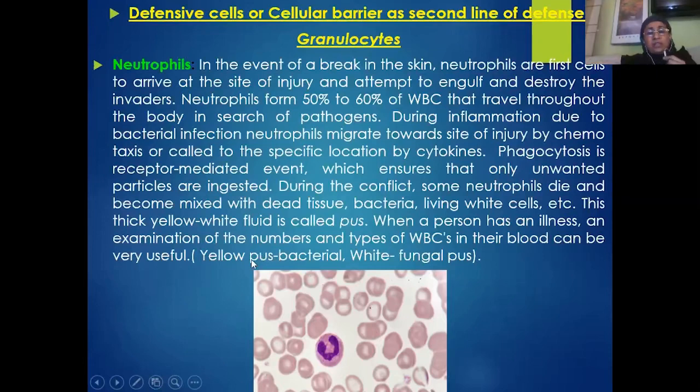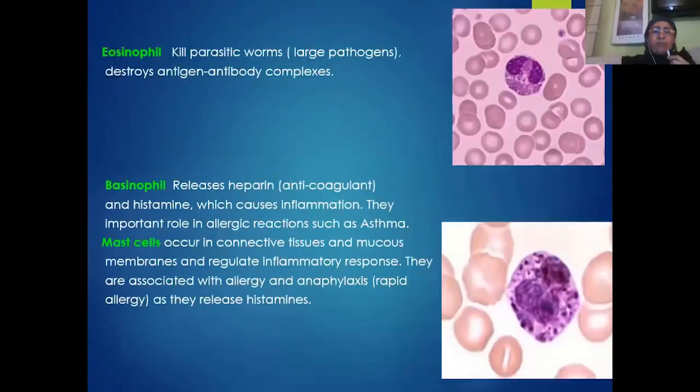If the pus is yellow in color, it indicates a bacterial infection, while white pus indicates a fungal infection. So whenever a person is ill, the examination of the pus helps the doctor in treating the person. Thereby, formation of pus is a sign of healing, the initiation of healing.